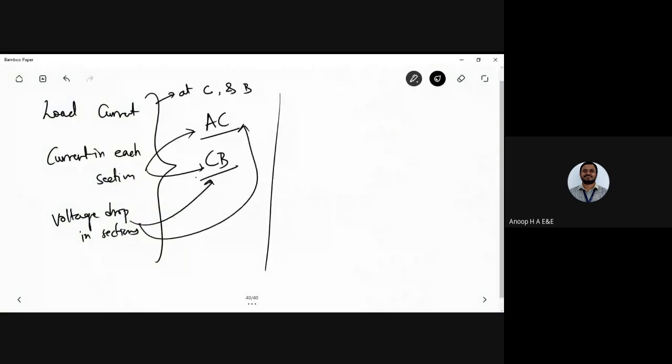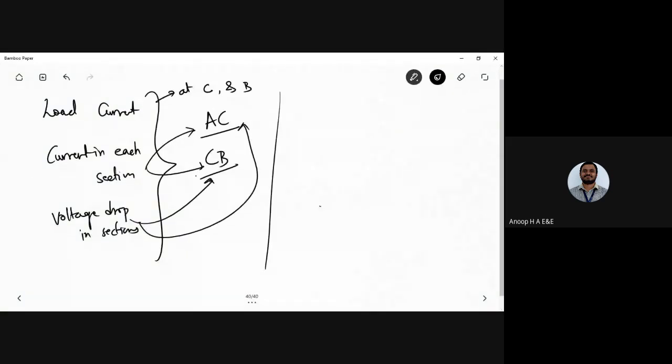After finding out the current in each section and the voltage drop, you have to find out the sending end voltage, that is VA, and also theta. That would be equal to the receiving end voltage plus the drops in sections AC and CB.